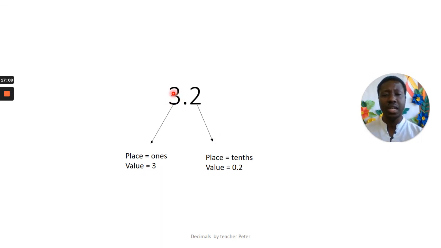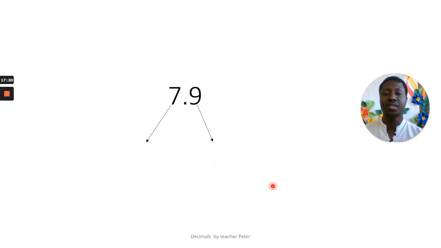If we have 3.2, what is the place and what is the value? 3 is the ones place, and the value is 3. But 2 is in the tenths place, and the value is what? 0.2. All right, good. Now tell me, 7.9. What is the place?